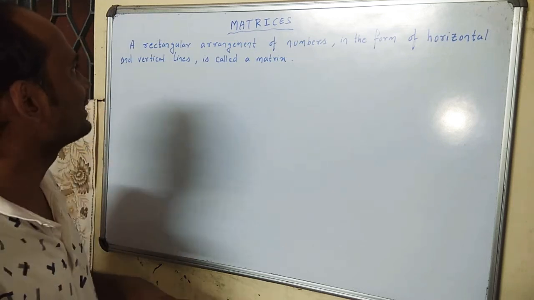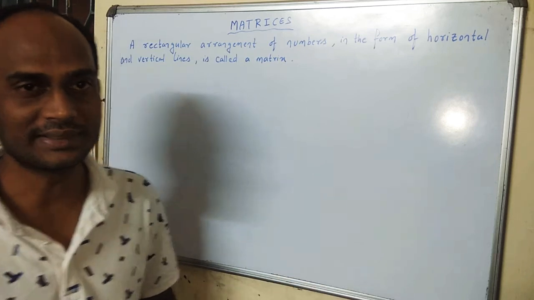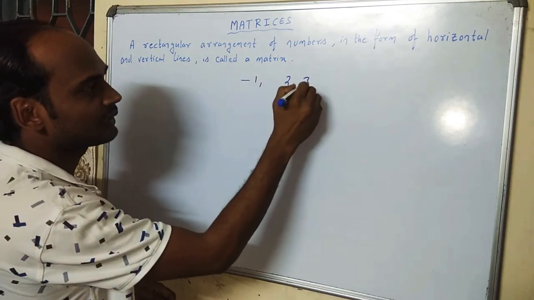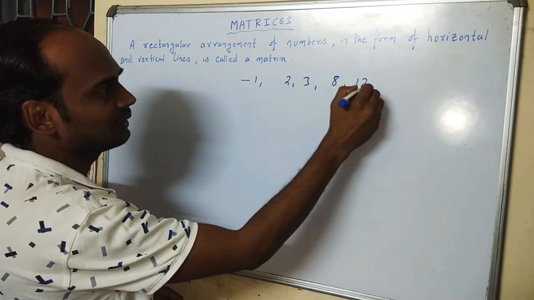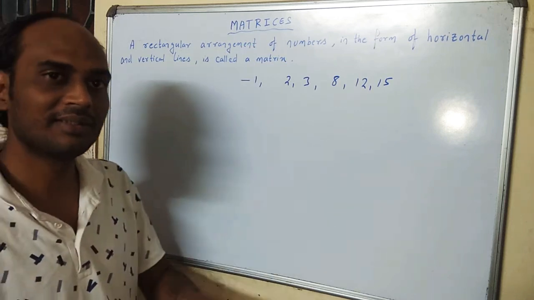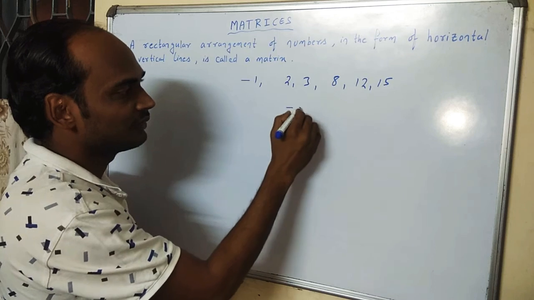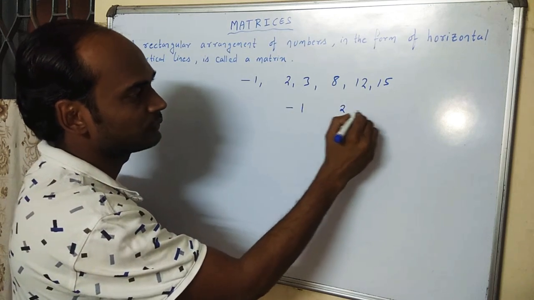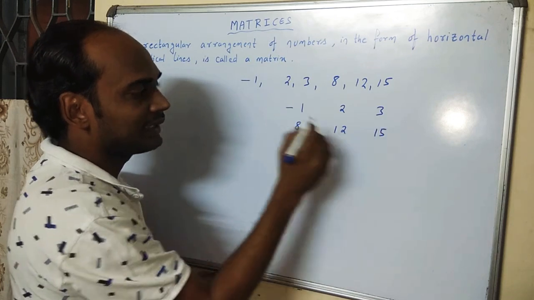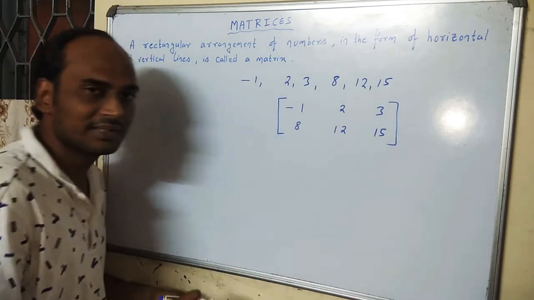Matrices means a rectangular arrangement of numbers in the form of horizontal and vertical lines. For example, suppose few numbers are given: -1, 2, 3, 8, 12 and 15. If we arrange these numbers in the form of horizontal lines and vertical lines, then we call that one a matrix. For example, we will write these numbers as -1, 2, 3, 8, 12 and 15. And these numbers are enclosed inside a square bracket. Then this one is called a matrix.